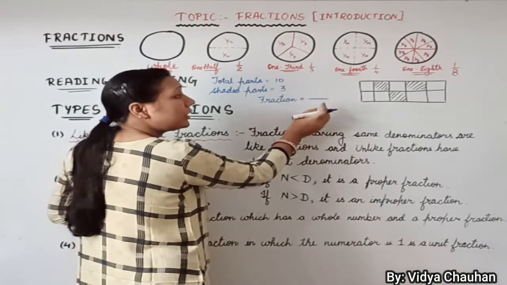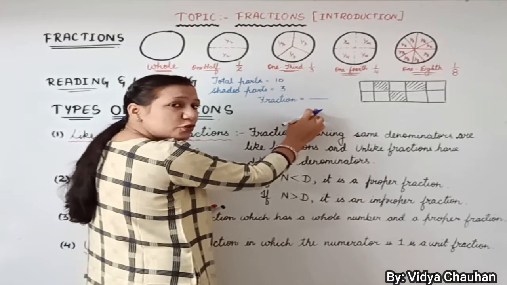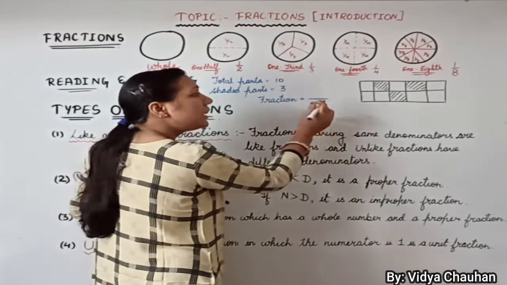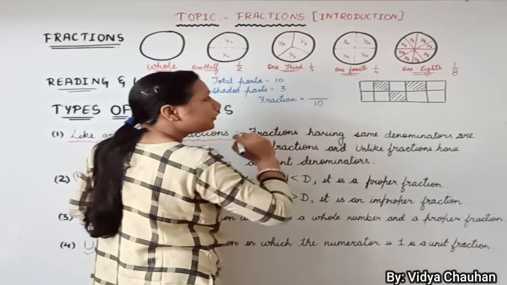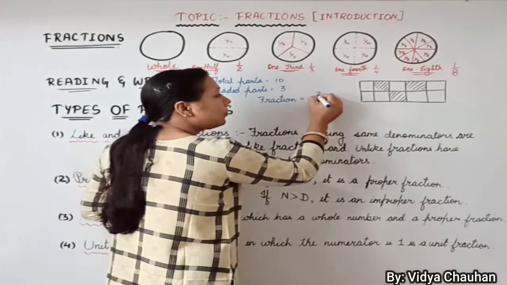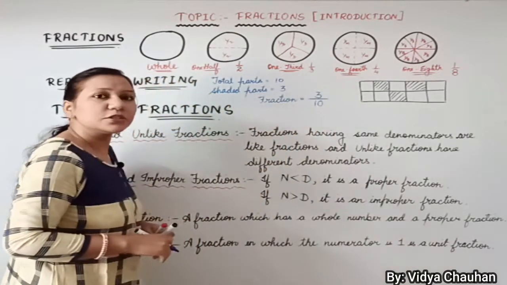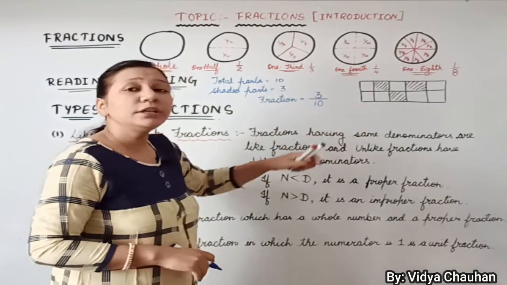Put the sign of upon, and the down value is called denominator. As you all know, the value which is in the bottom is called denominator. In the denominator you will write the total number of parts, and in the numerator you will write the number of shaded parts. So our fraction will be 3 upon 10.